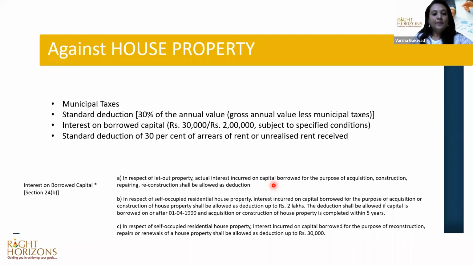Standard deduction of 30% of arrears of rent or unrealized rent. Now, what is unrealized rent? If there's a default from the tenant, and they have not paid rent to you over a period of time, that is your unrealized rent. After a certain period of time, suppose you get back the unrealized rent, then there also you can take a standard deduction of 30%. So that is about the deductions available from rental income.